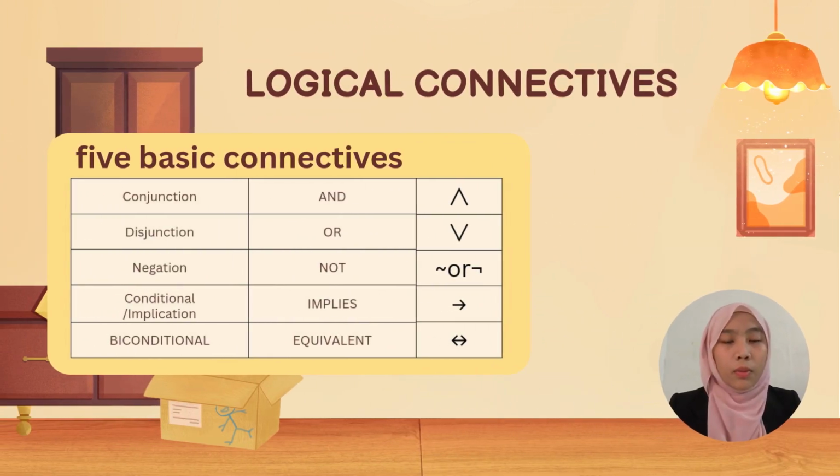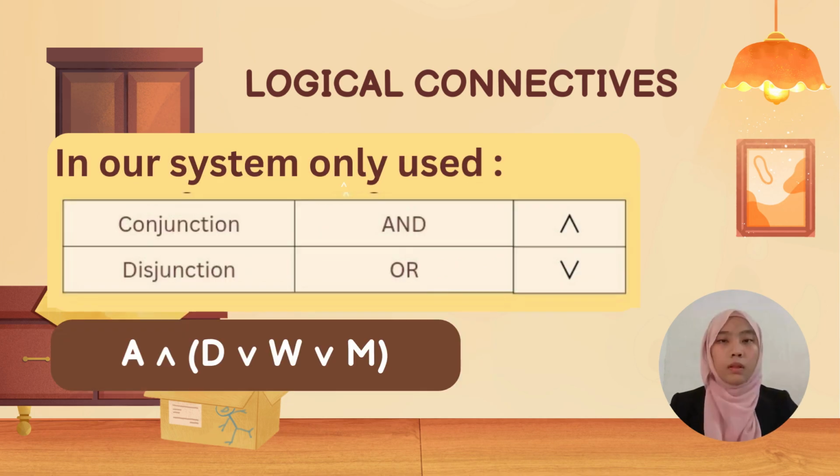Next, logical connectives. Basically, we have five basic connectives: conjunction represents AND, disjunction represents OR, negation represents NOT, conditional represents implies, and biconditional represents equivalent. In our system, we use only two logical connectives, which are conjunction and disjunction.